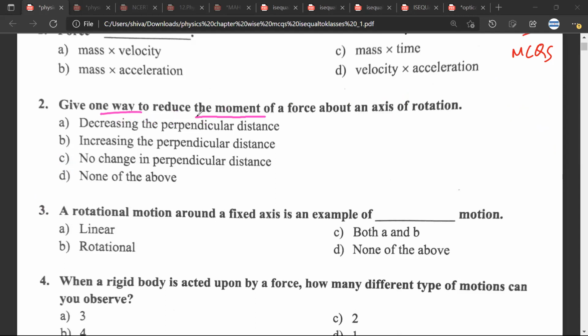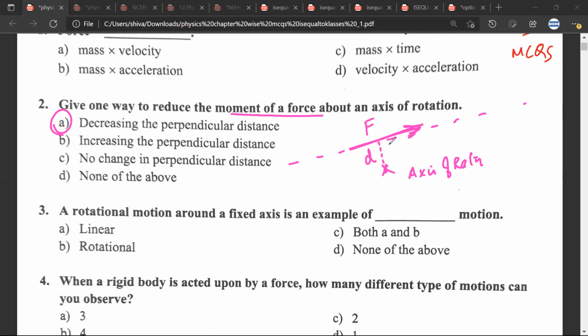One way to reduce the moment of force about an axis of rotation. So what would be the right answer? A. So moment of force is equal to, so for example, if this is the axis of rotation, and this is the line of action of force. This is my force, and this is the perpendicular distance. The moment of force would be equal to force into the perpendicular distance between the line of action of force and the axis of rotation.